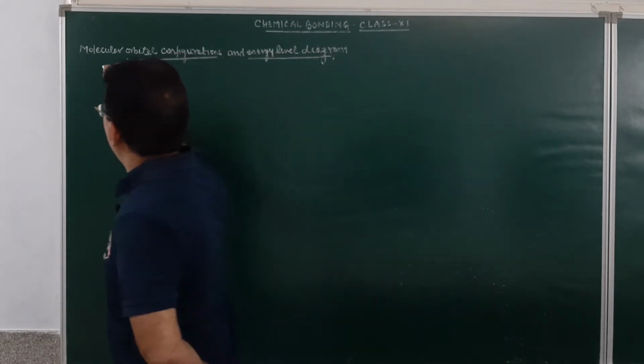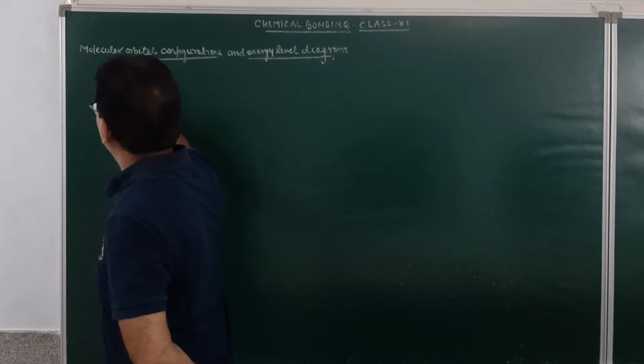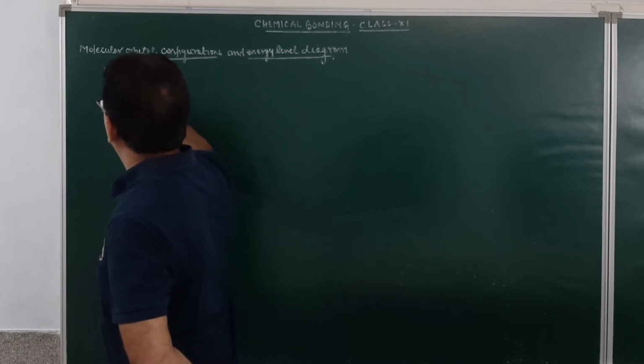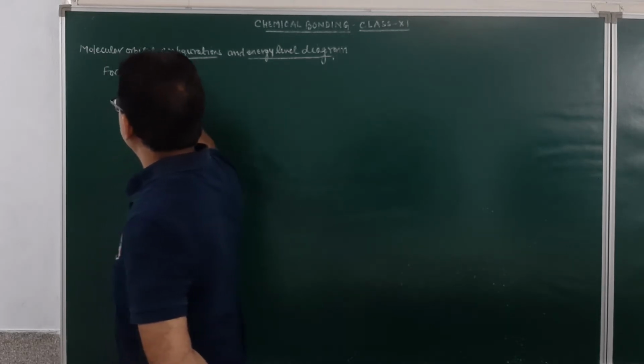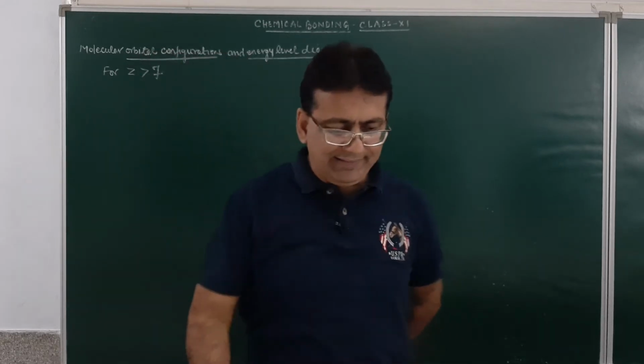For Z greater than 7, what was the energy level sequence?